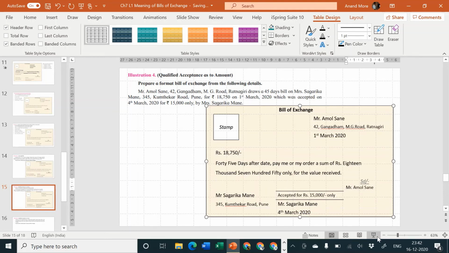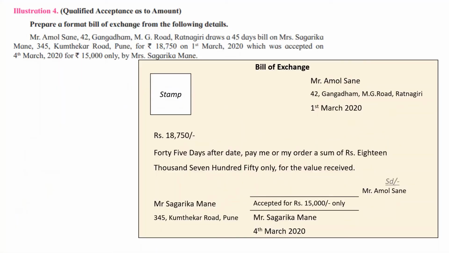Okay, so check it out. If you have any difficulty, please go through the problem again. Bill of exchange is the format. Mr. Amol Sane is the drawer. His address is written. Date of drawing the bill is written. Amount for which the bill is drawn is written. The period of the bill is 45 days. They have not mentioned whether it is after date or after sight or any other method. In that case, it is assumed to be after date.